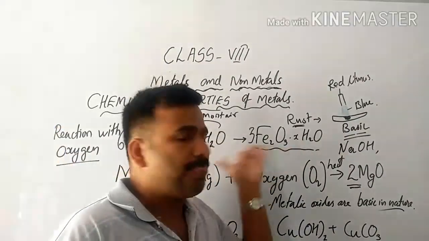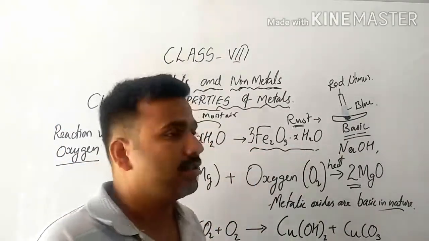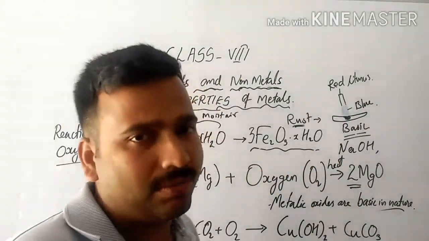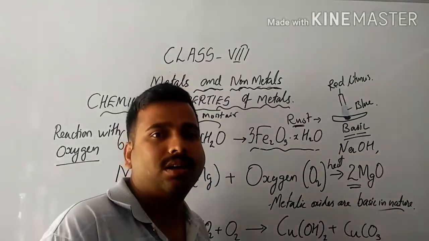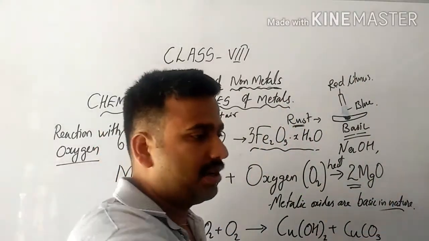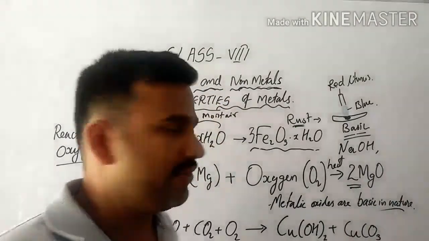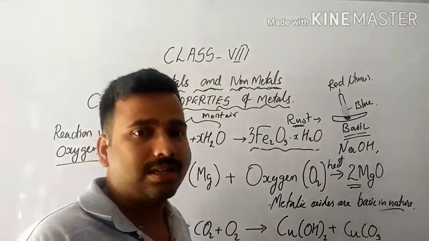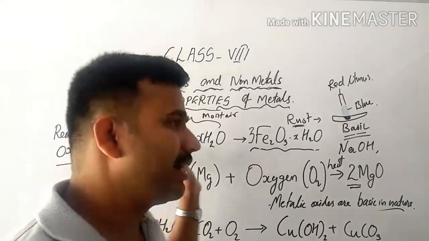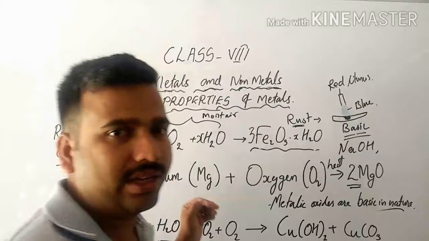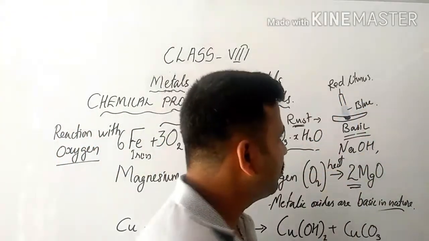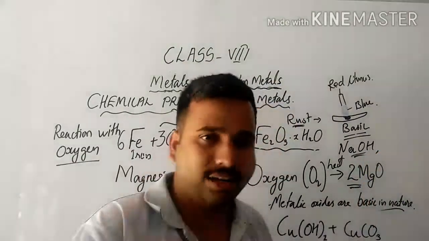So certain metals are highly reactive, especially if you take the example of sodium. Sodium metal, if you put a very small amount of sodium in water, it will catch fire. Even if it is exposed, it will catch fire. That much highly reactive is that metal. So it will react to form sodium oxide and the corresponding hydroxide. So that is also basic in nature. That is an example of a base, sodium hydroxide.